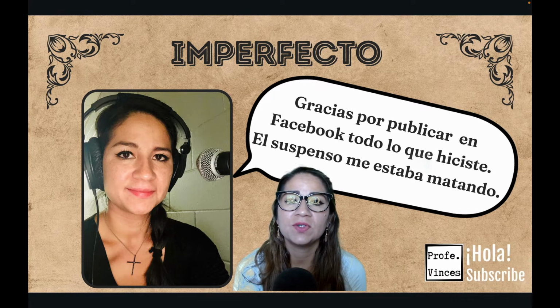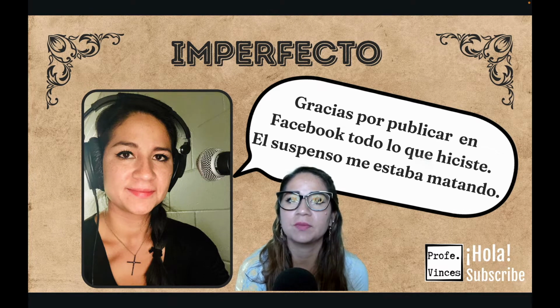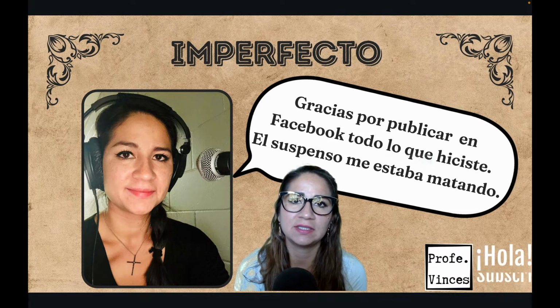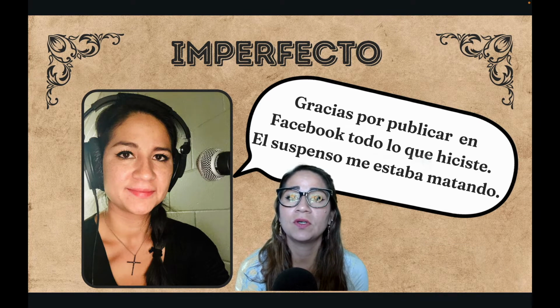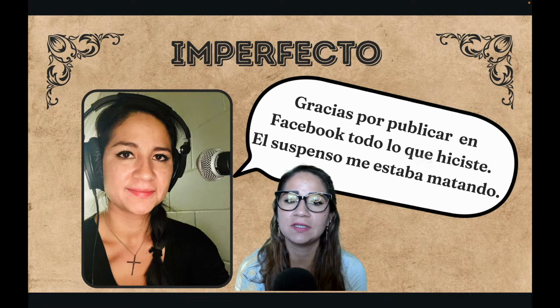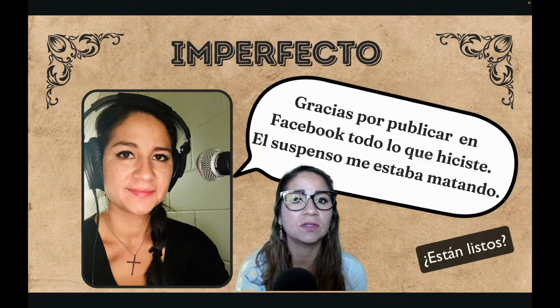Hoy vamos a aprender sobre el imperfecto, the imperfect tense. This is a grammar structure that we use to talk about the past. And yes, we do already know or have learned a tense called the preterit that we use to talk about the past. But today we're learning the imperfect. The imperfect is a little bit different than the preterit. So today we're going to learn how to conjugate it, how to change the endings, and also what are those uses that we need to pay attention to in order to use the imperfect.